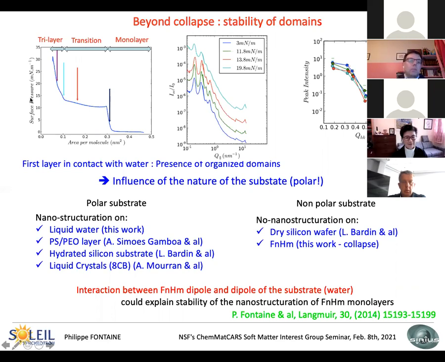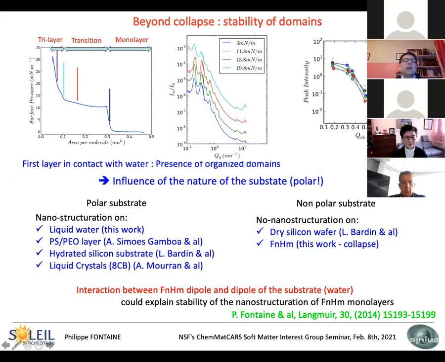And we went further, compressing the layer much beyond collapse. So on the isotherm, you have a plateau. That means that you have a transition. And then the surface pressure increases again. And this can be interpreted, and the areas per molecule are in agreement with that, as a transition between a monolayer and a trilayer.